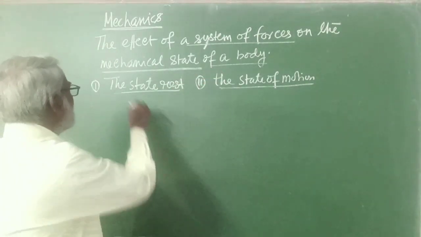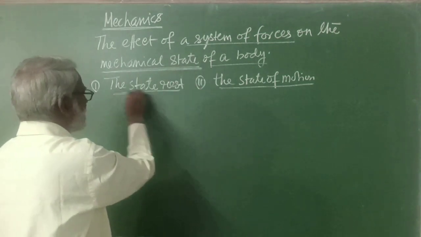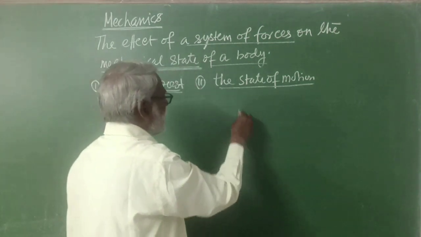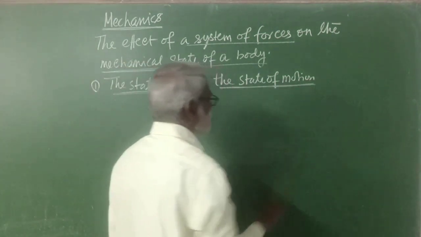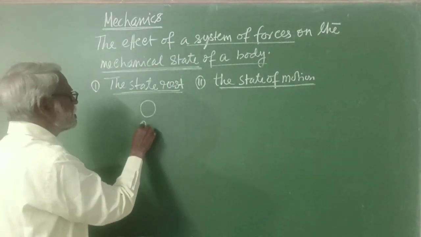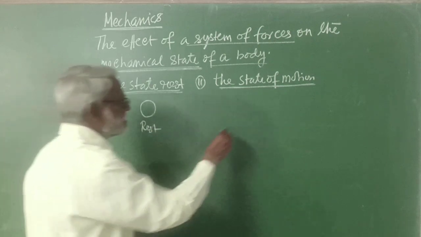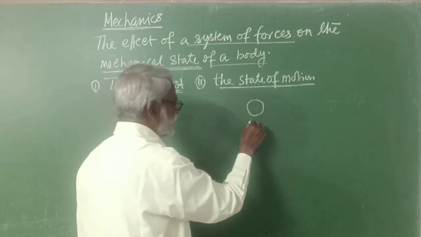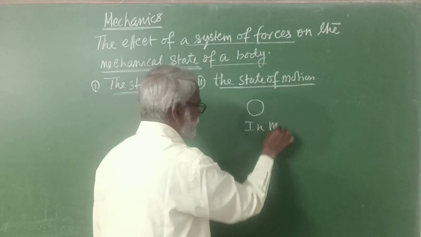So here mechanical state means state of rest and the state of motion. Suppose a body is at rest, and there is another body and it is in motion.